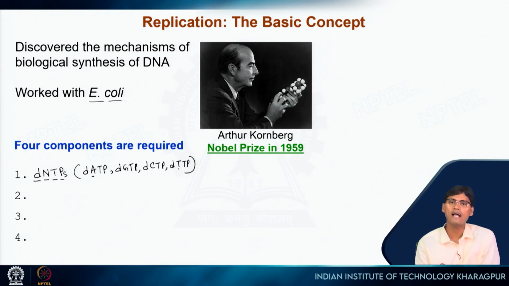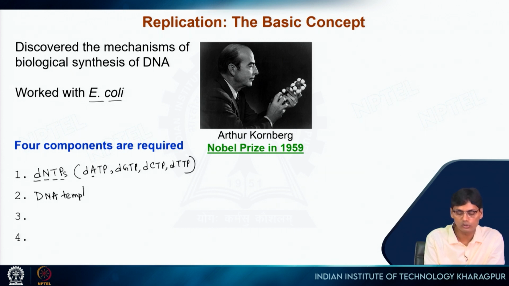Then, as we know from Meselson and Stahl's experiment that replication is semi-conservative, we need a template, and from that template we get the new strand. So for replication we need a DNA template. Those are the basic requirements for DNA replication, so that we can copy the information present in the template and make a new copy.